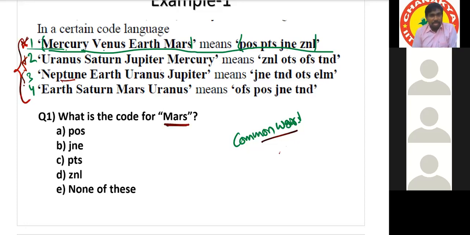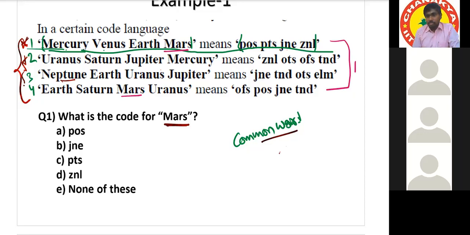Tell me, Mars is a common word or uncommon word? It's a common word, and it is there in statements 1 and 4. In 1 and 4, what are the common codes? POS and JNE. Earth and Mars are POS, and Neptune is JNE. POS and JNE.